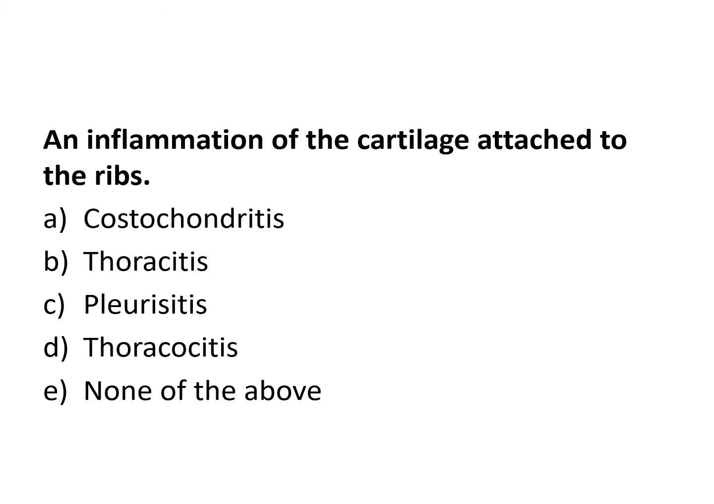And inflammation of the cartilage attached to the ribs. So inflammation is itis. So all the endings are correct. So very good. Costo is ribs. Chondro is cartilage. So it's inflammation of the ribs and cartilage. This is inflammation of the chest. This is inflammation of the lung cavity. This is inflammation of the chest again. So A, very good.